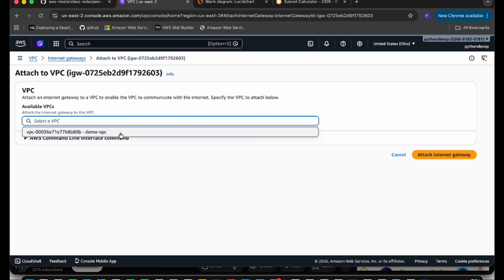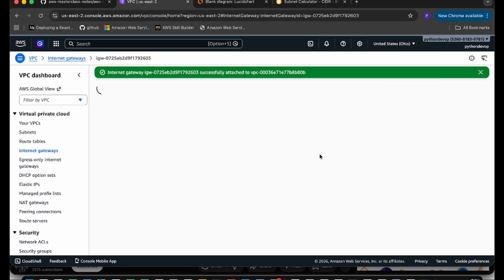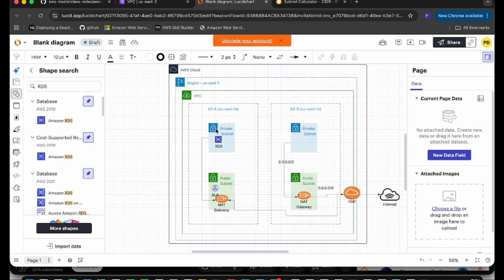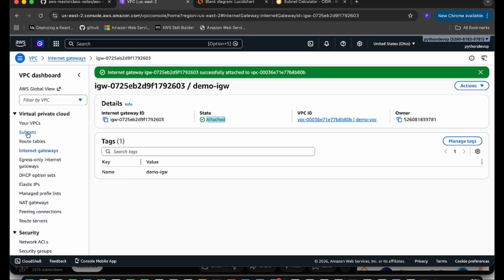We have created the demo one. So we have selected this one and click on the attach internet gateway. So see, it's attached and it shows our VPC ID as well. Next part, we have to select the AZ and create the subnet inside it. So we are going to create the subnet.